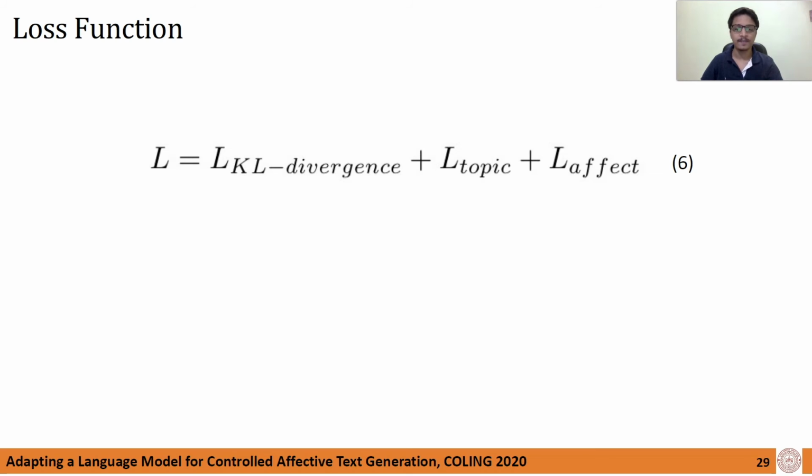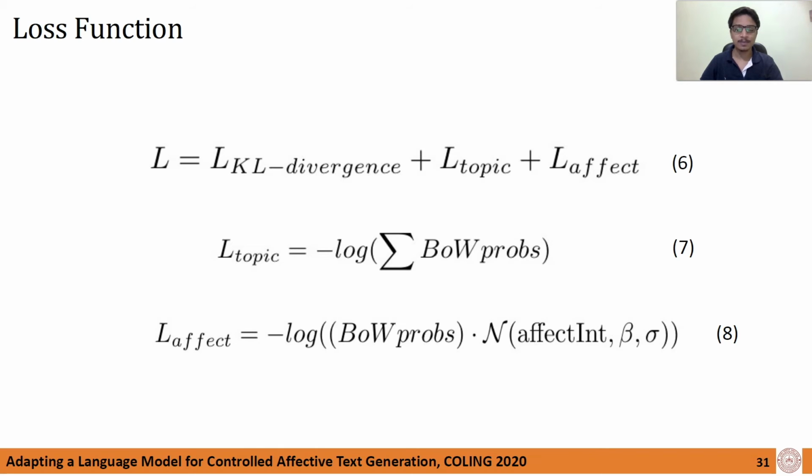the generated sentence. The topic loss ensures that the generated sentence belongs to the given topic. It is defined as a negative log of sum of bag of words probabilities corresponding to the words associated with the given topic. Minimizing this term increases the probability of words belonging to the given topic.